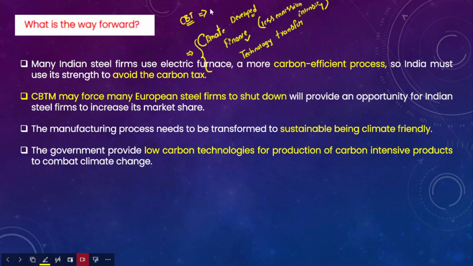Therefore it will promote trade between the developed countries. However, the developing countries do not have adequate resources and technology, so they cannot compete with the developed countries.